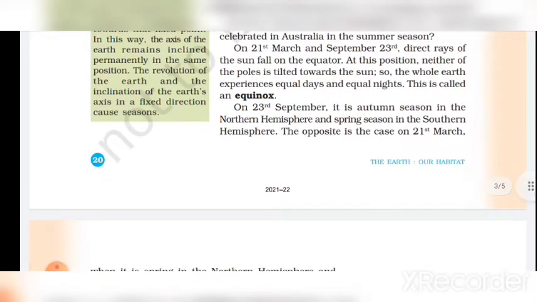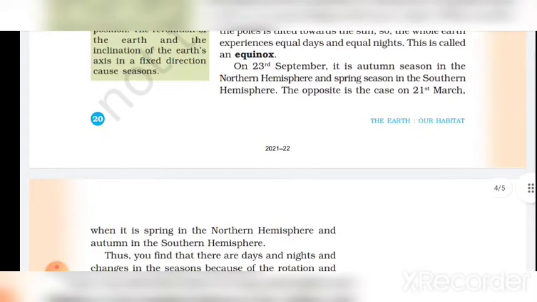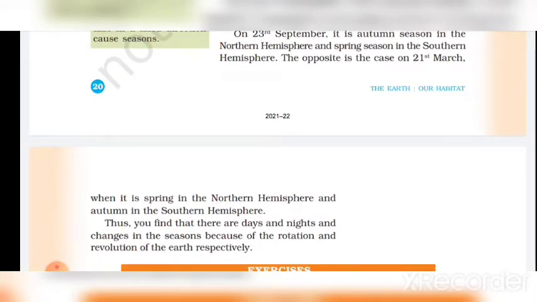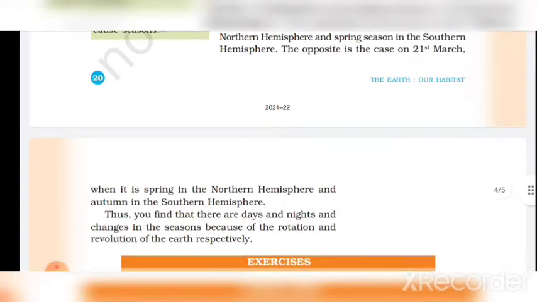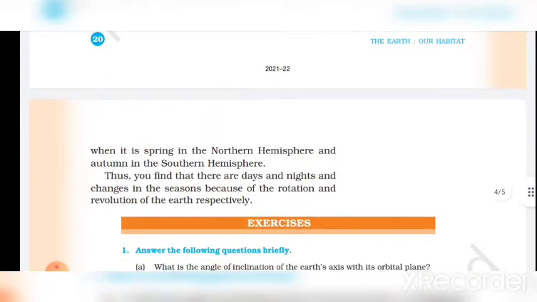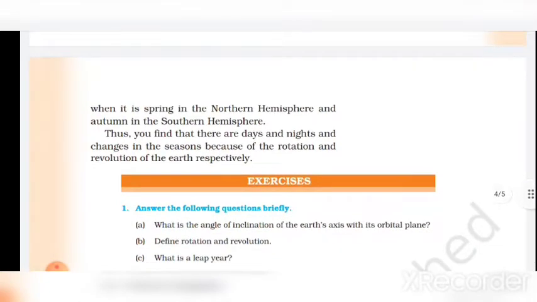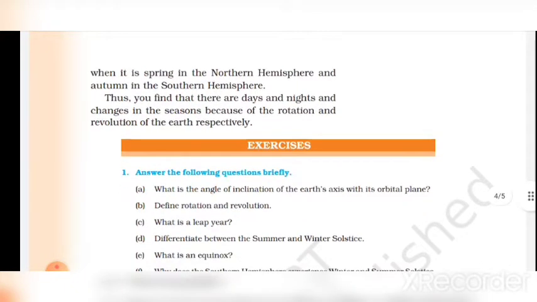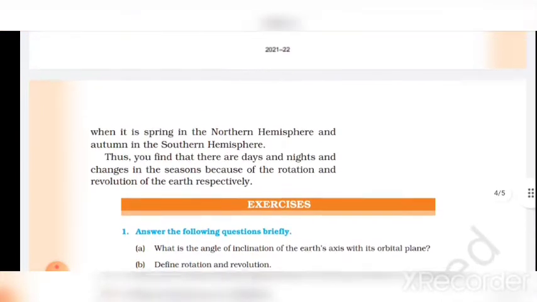On 21st March and 23rd September, direct rays of the sun fall on the equator. At this position, neither of the poles is tilted towards the sun, so the whole earth experiences equal days and equal nights. This is called an equinox. On 23rd September, it is autumn season in the northern hemisphere and spring season in the southern hemisphere. The opposite is the case on 21st March, when it is spring in the northern hemisphere and autumn in the southern hemisphere. Thus, you find that there are days and nights and changes in the season because of the rotation and revolution of the earth, respectively.